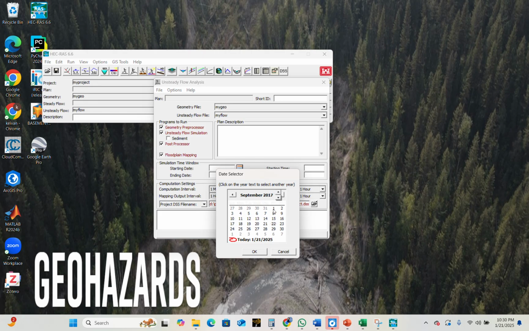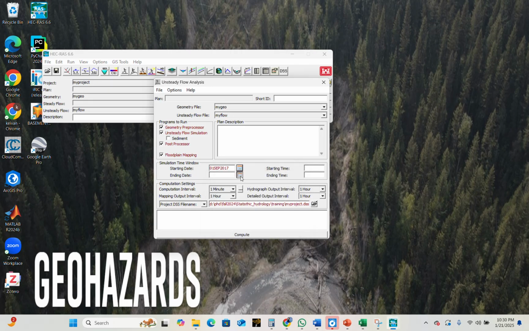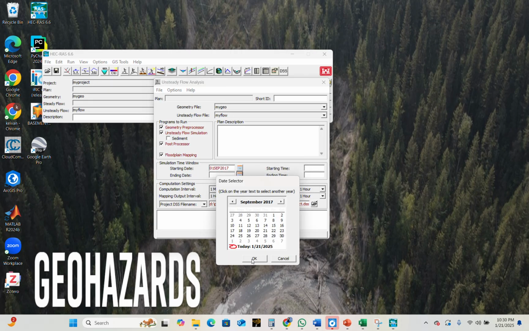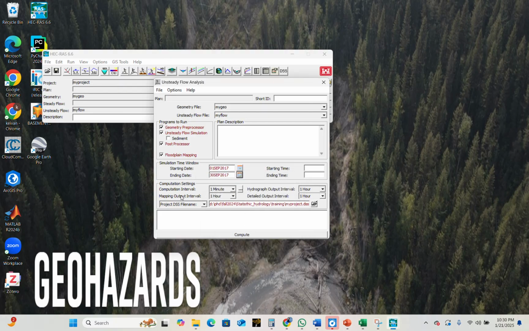2017 first. OK, and then 13th of 2017, so 13 days. And computational intervals: the point is that when we choose a smaller computational interval, the model will be more precise but we have a higher computational cost. So I don't want to choose a small computational interval. In this way it takes much time, so I choose 15 minutes.